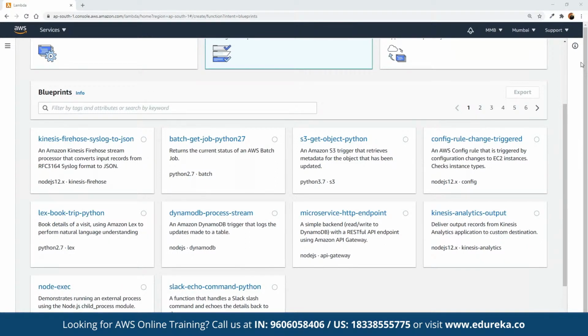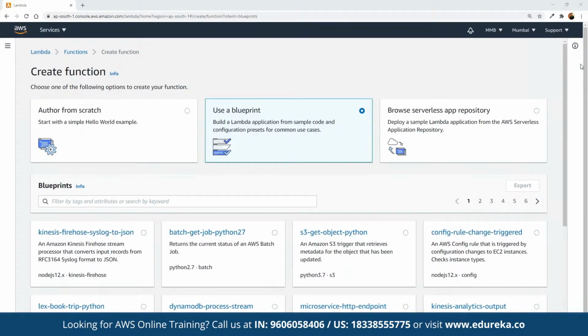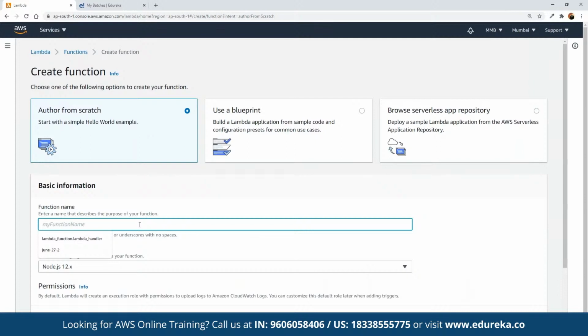So let's say here we can see S3 get object built on Python. So currently we have the function already defined under Python that we can make use of. So if you want the base to be Python, then we can make use of this blueprint. We can modify all the changes that we want, and then we can have it deployed. Or if you want to start from scratch, then here we can click on author from scratch. We can define the function name.